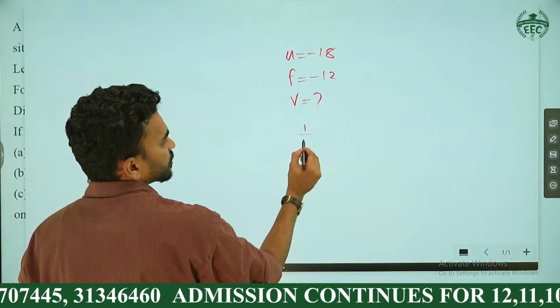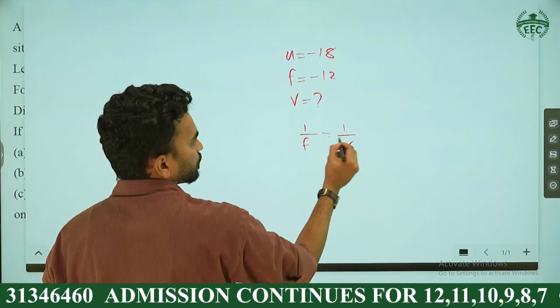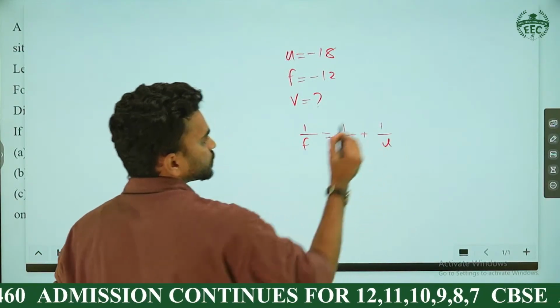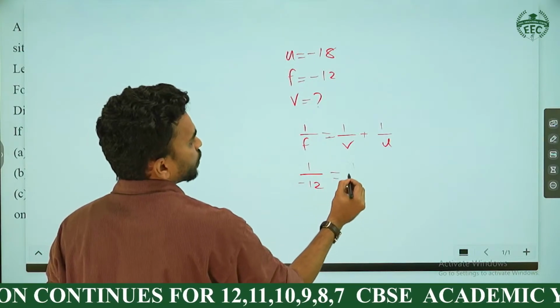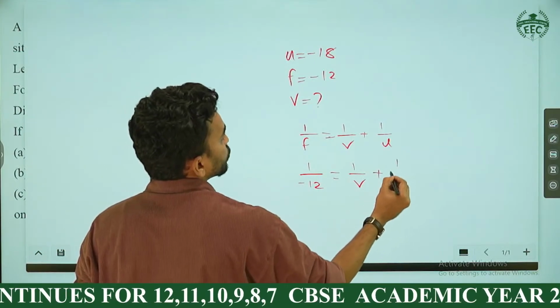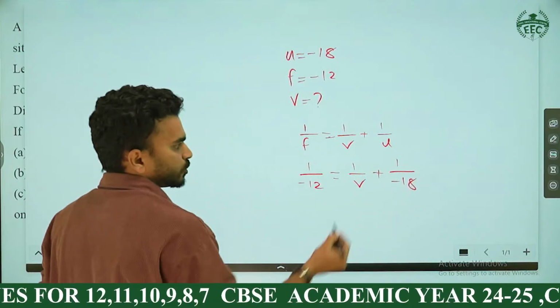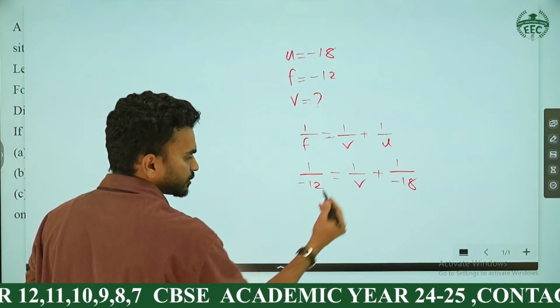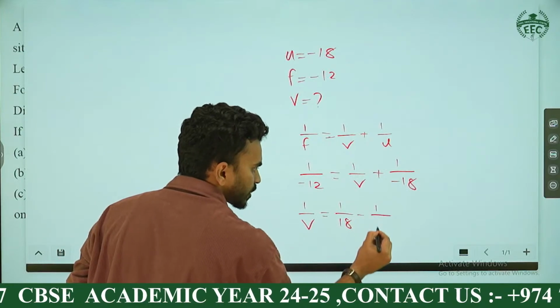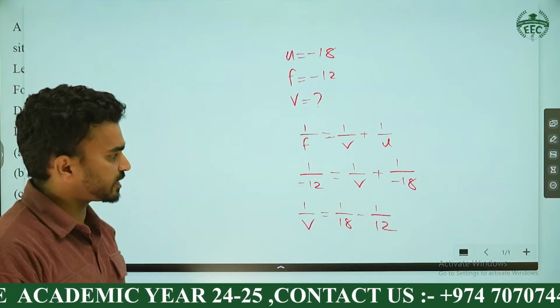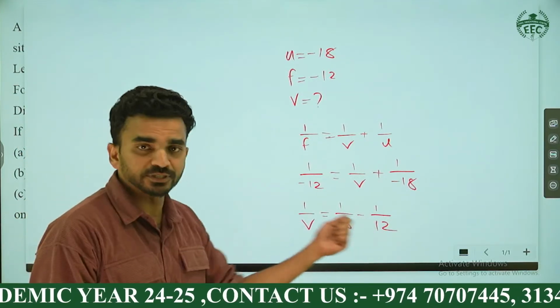Okay. What's the mirror formula? 1 by F is equal to 1 by V plus 1 by U. So from here you can substitute F: 1 by minus 12 equal to 1 by V plus, what's the U value? Minus 18. You can carry that minus 18 to this side, the whole term to this side, you will get 1 by V is equal to 1 by 18 minus 1 by 12. You are excelling in mathematics, right? You can do that. All mathematical steps are accepted from here.